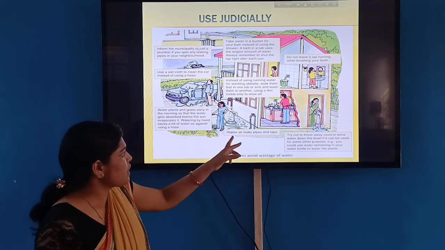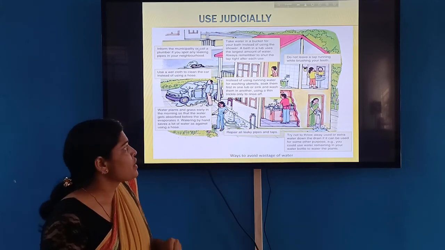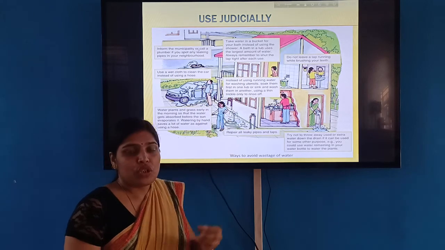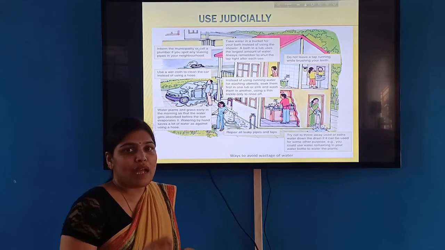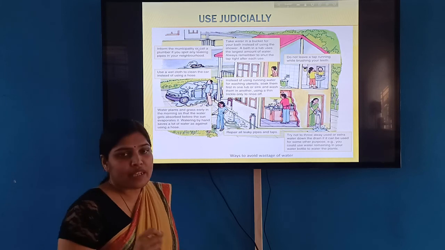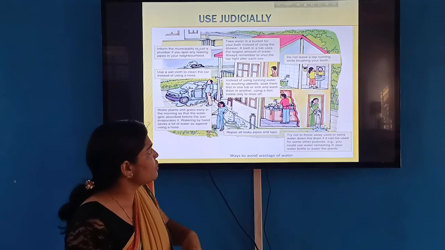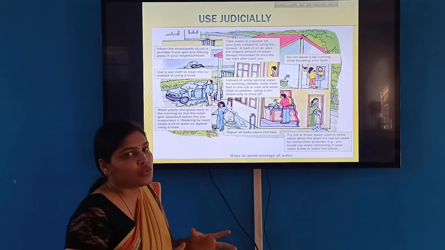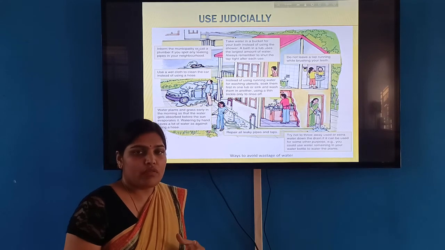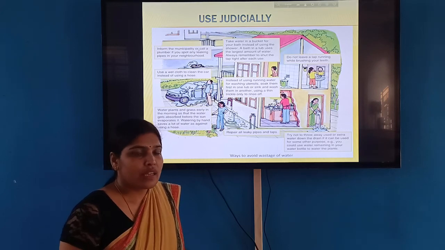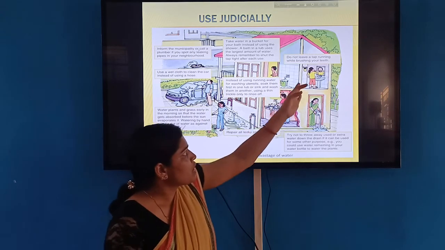Next, repair all leaky pipes or taps as far as possible. Also, take a bath with a bucket, not a shower, and do not take long showers. Instead of using running water for washing utensils, we can use a bucket or a tub, soak them and use that for cleaning.